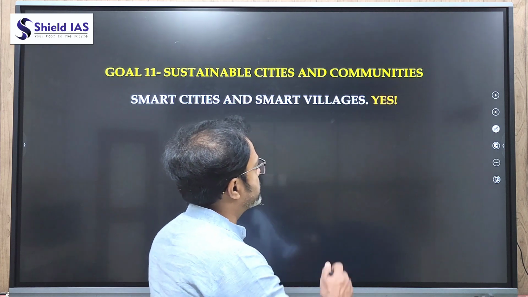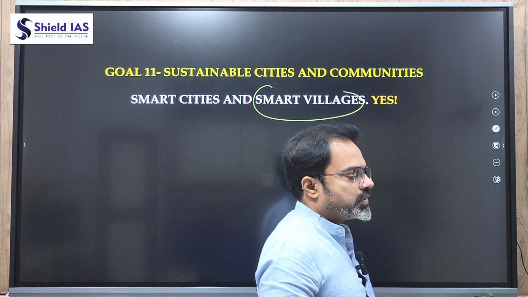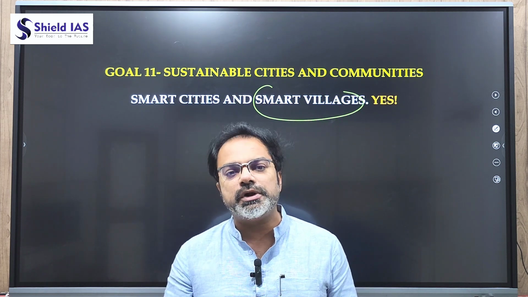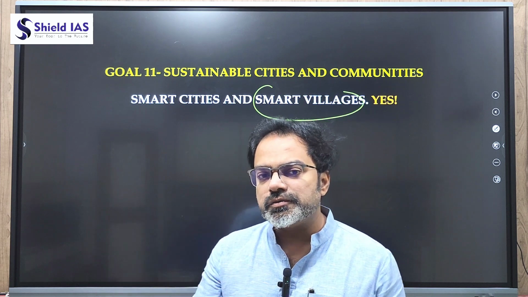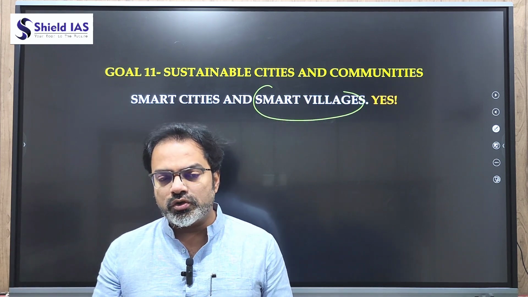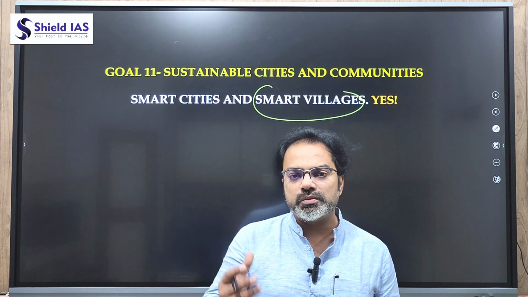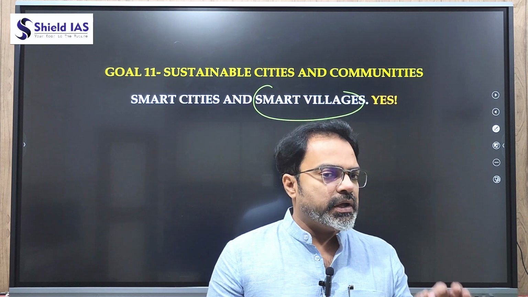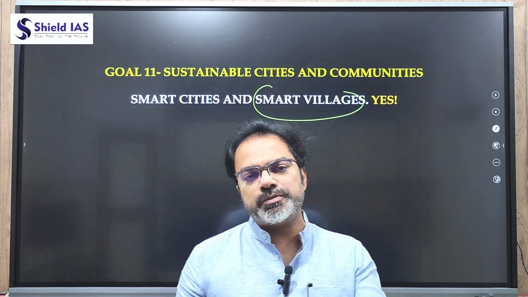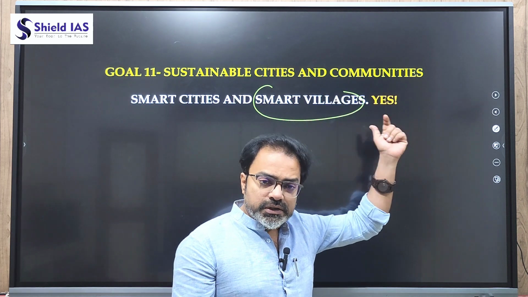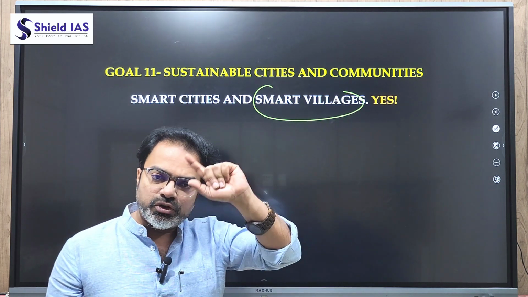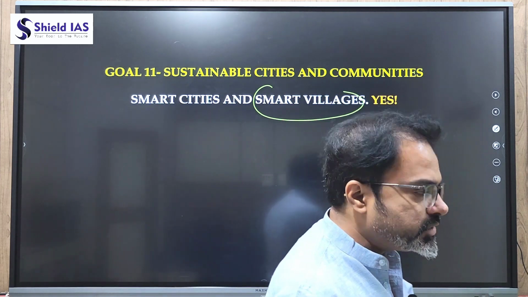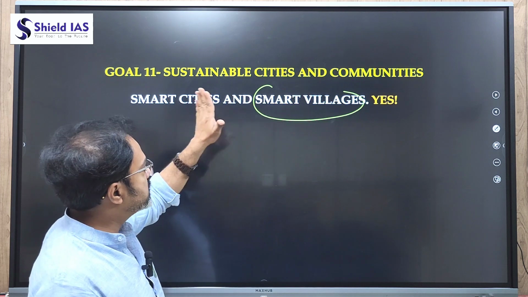Similarly, when we talk about smart villages, how are smart villages being created? Smart villages are being created by increasing incomes in rural areas, doubling farmers' income, tripling farmers' income, or generating incomes from non-farming activities. So rural areas should have income flow, more employment opportunities. Rural areas should be water sufficient, energy sufficient. If the villages are smart, then the cities will become smart. If the villages are not smart, they will force more migrants to the cities, and the cities will not become smart. So the sustainable development goals are smart cities and smart villages, but smart villages form the basis for smart cities.